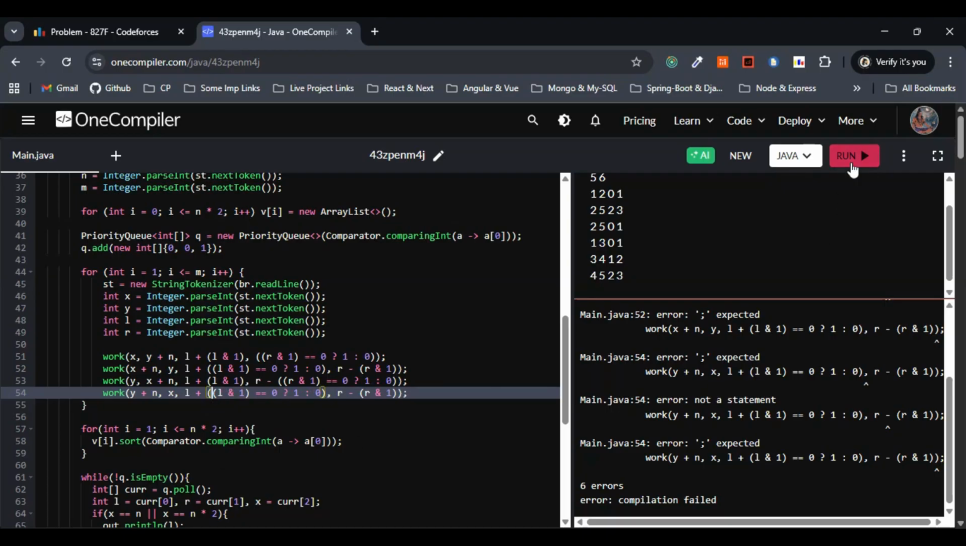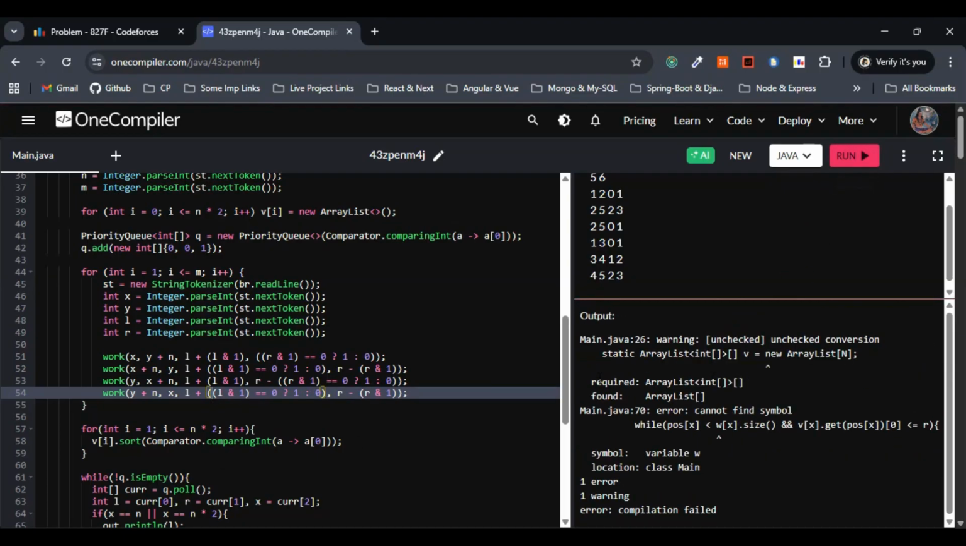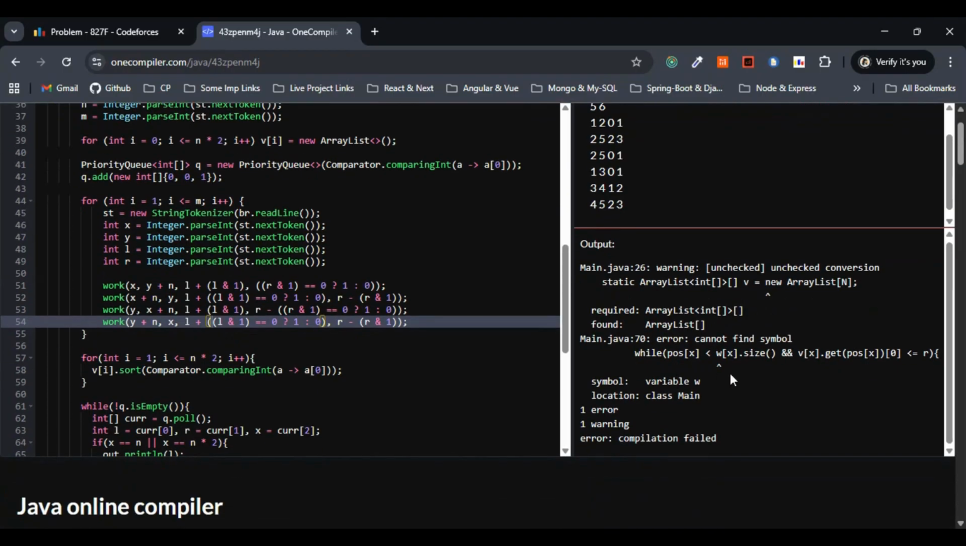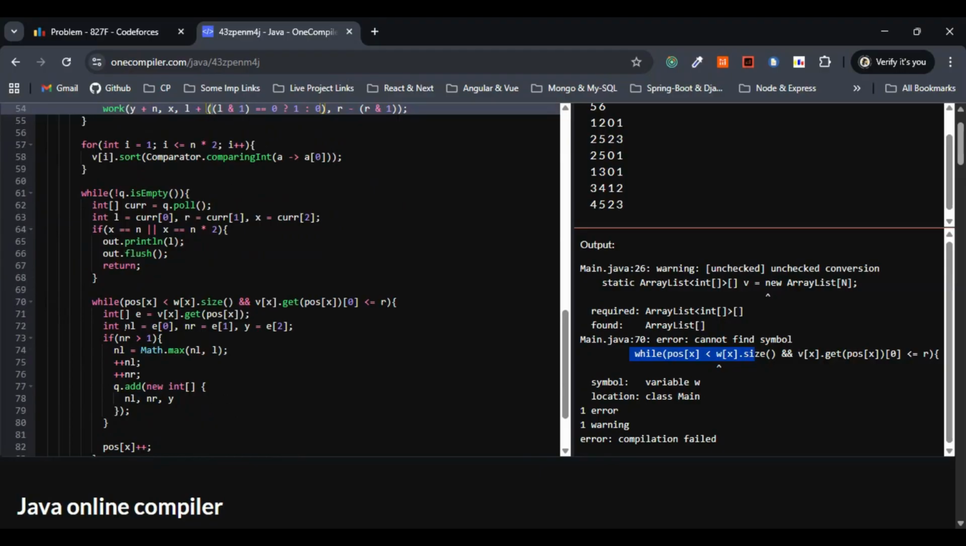Let's check the same. Let me run this one. Yeah, these errors are gone. We are left with one error. This is a warning, right? So let's ignore this one. Let's go with the error. What is the error? Cannot find the symbol. W it is showing actually. Line number 70. We haven't initialized W or what?